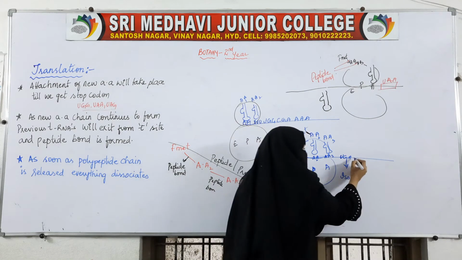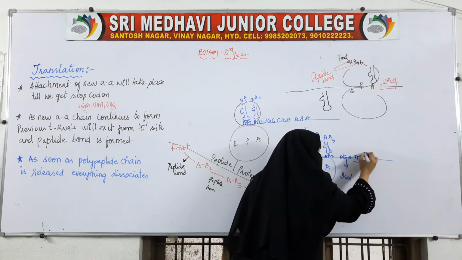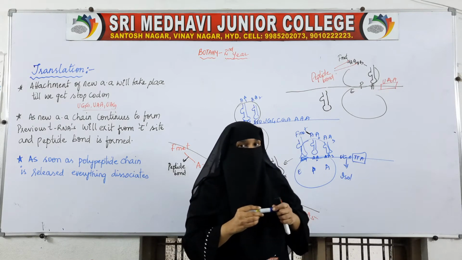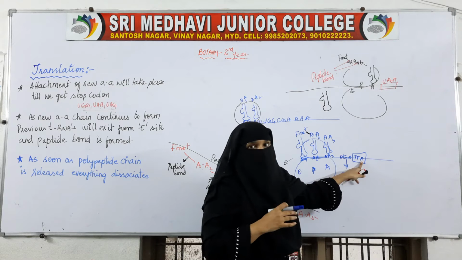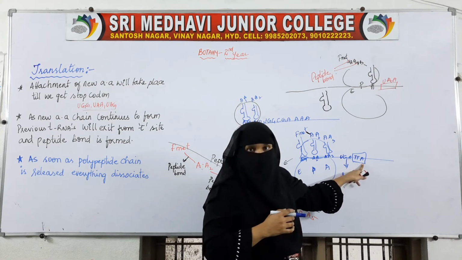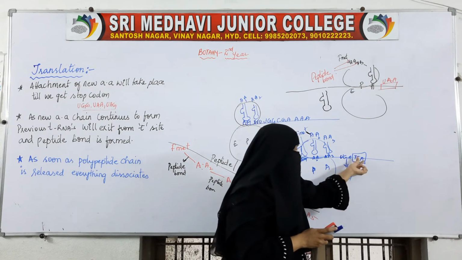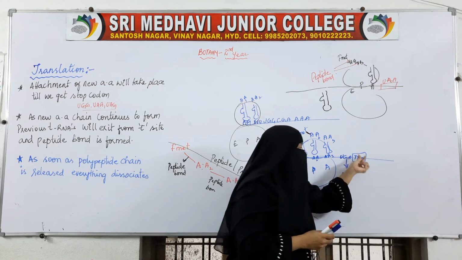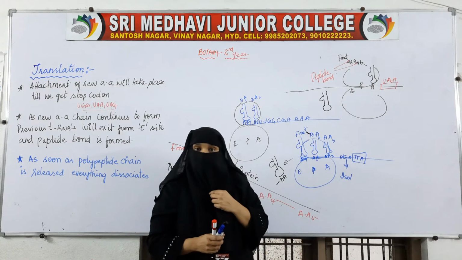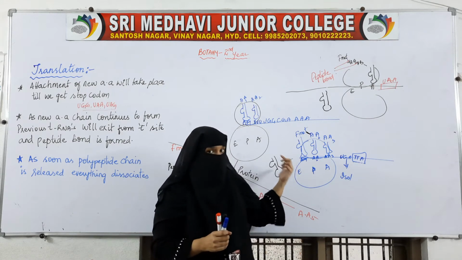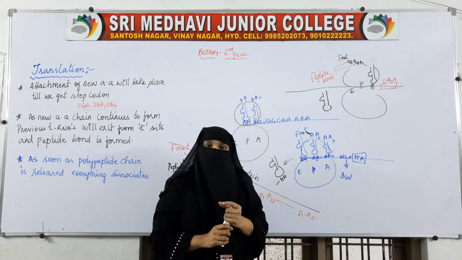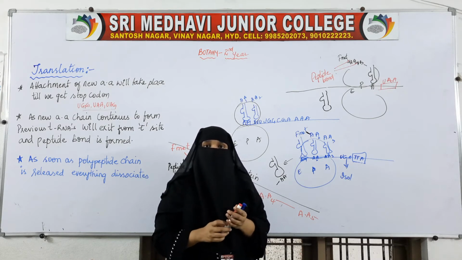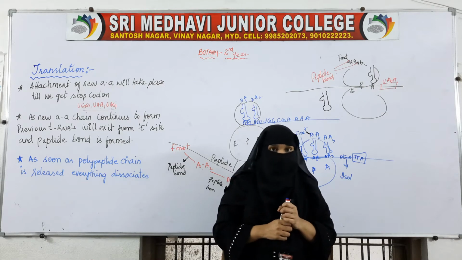Okay, if the sequence is another codon, only the amino acid of that sequence will come and attach on it. Methionine will not come here, valine will not come here. Only according to this code, whatever the amino acid is, it will come and join and form a long chain of peptide. So this is how the process of protein synthesis will take place.